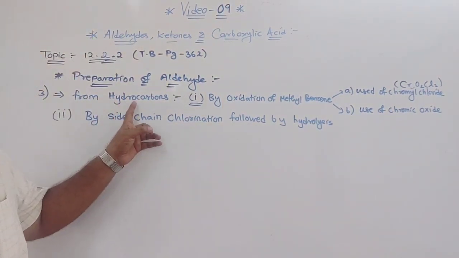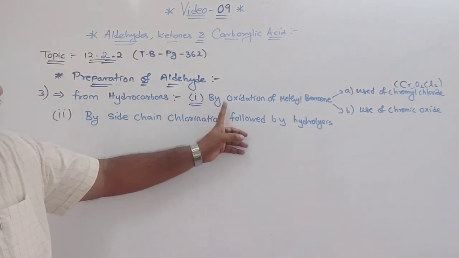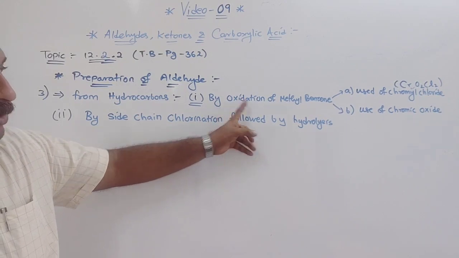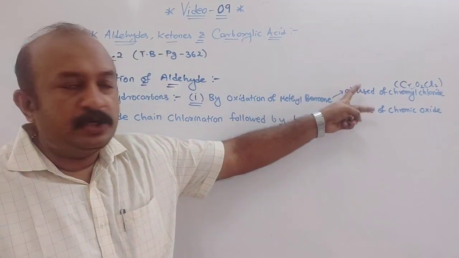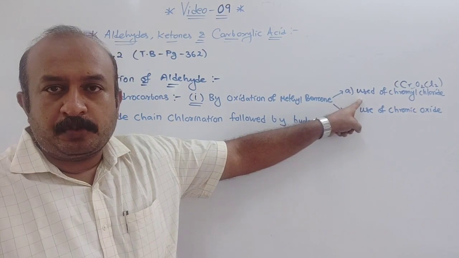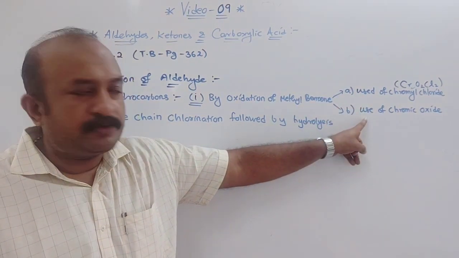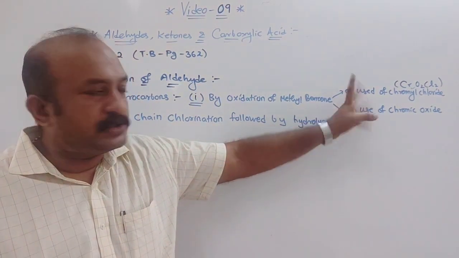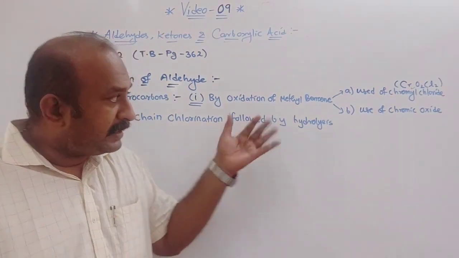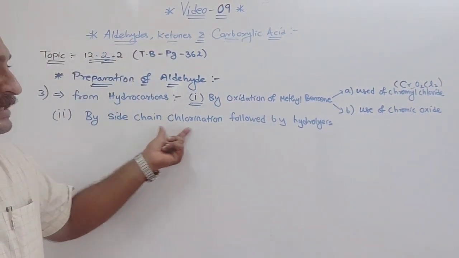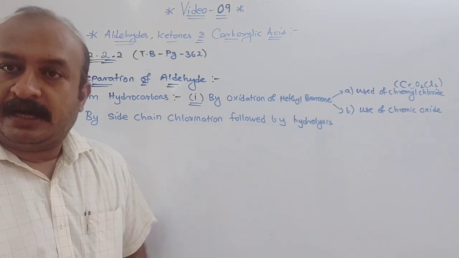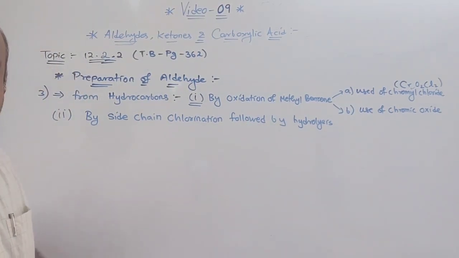Now you can see here preparation of aldehyde. First we have finished that from hydrocarbon. In that, the first one was oxidation of methyl benzene, in which we discussed two things, that is chromyl chloride and the use of chromic oxide. Understood? So these two things we have discussed. The second one is side chain chlorination followed by hydrolysis. Now what is this that we will see here?